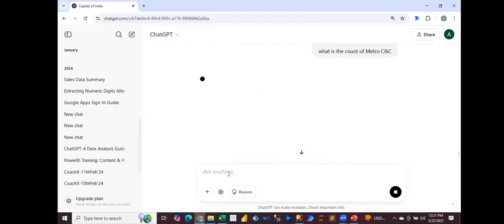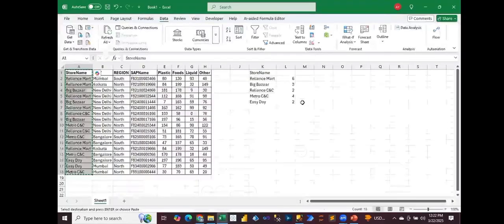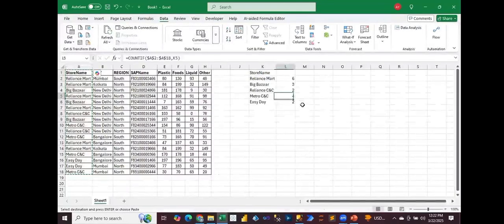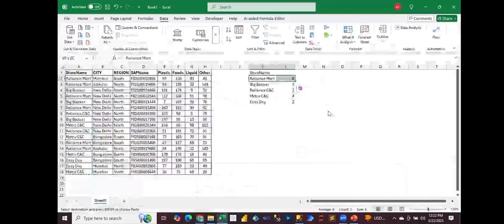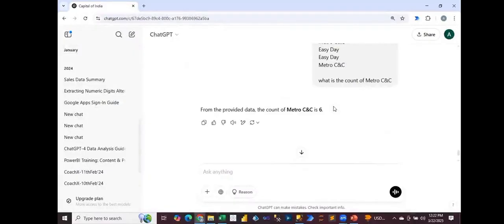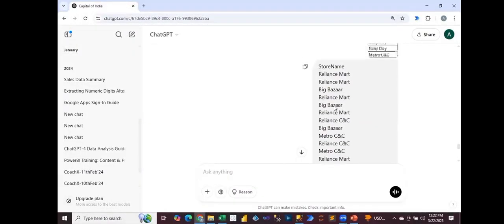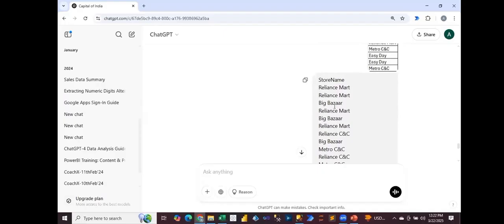And if I press enter, see, it is reacting now. Can you see? Ideally it is 4, but it is giving you 6. 6 is for Reliance Smart, but it is giving you this one. So in this open source tool, sometimes it happens. So what I suggest to everyone, whatever result it is giving you, please validate that result also.